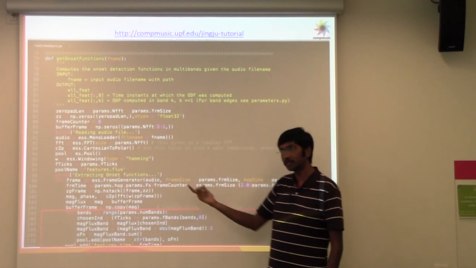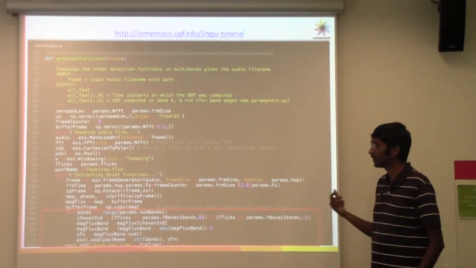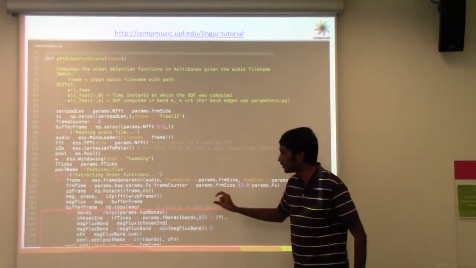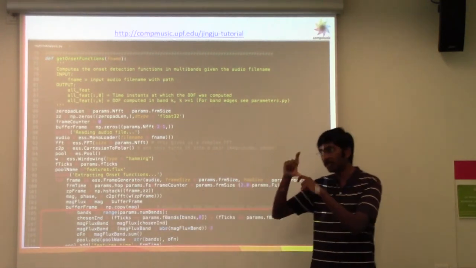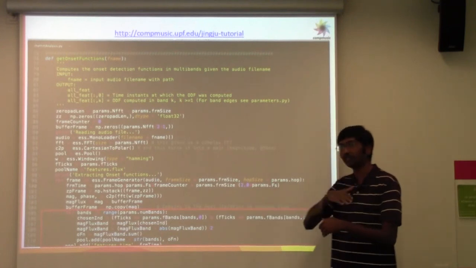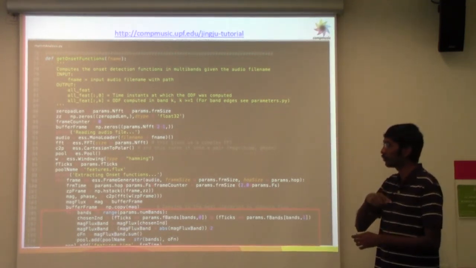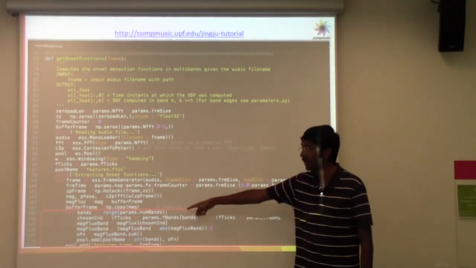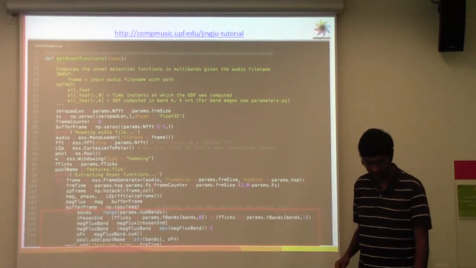For each of the audio frames that we get from the Essentia frame generator, we compute the energy in a specific band of frequencies and then compute the spectral flux with the previous frame. So we compute how the energy in the specific band is changing over time in the magnitude spectrum.